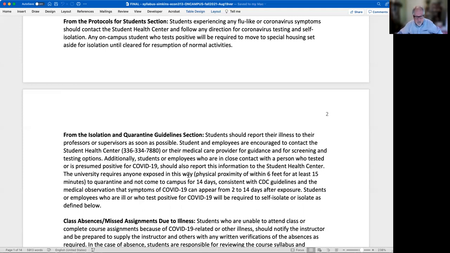So should there be a need to pivot to online teaching for on-campus students during the semester, we hope that doesn't occur, but if that happens, we'll be able to do that pretty seamlessly. We'll just be able to pivot to that. All the resources are there. I taught this course online last semester, as well as after we pivoted to online the previous semester, actually spring 2020.